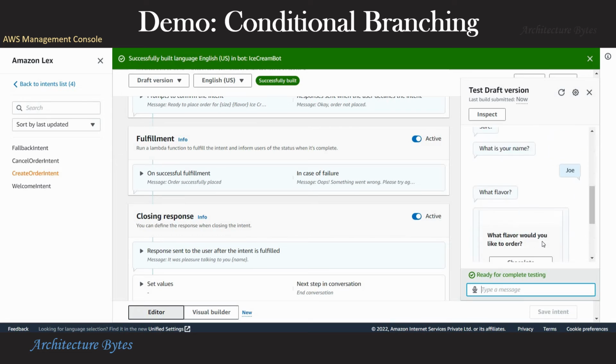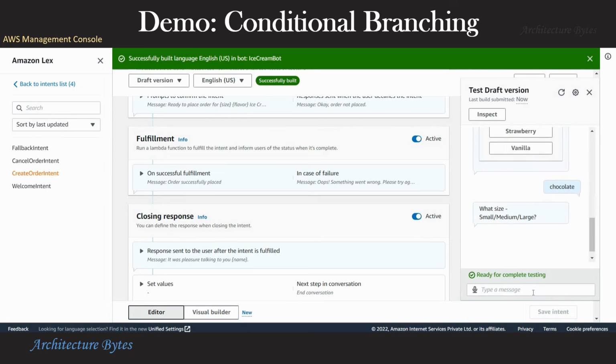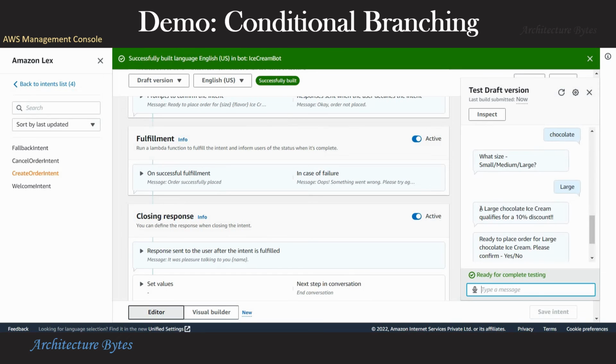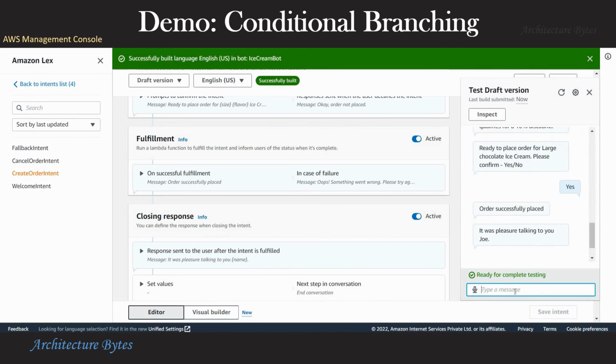Provide a name, choose chocolate and large. Okay, yes. So it says large chocolate ice cream qualifies for 10%, and we are at the next step now, ready to place order. Right. So that's the confirmation step. Yes, and now the fulfillment step is also over, and that works as expected.